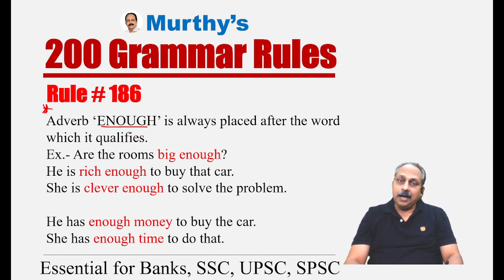But enough as an adverb, it is important because people don't know where to place it, how to place it. Adverb enough is always placed after the word which it qualifies. Usually it is an adjective. Please listen very carefully. Adverb, not adjective form. Adverb enough is always placed after the word which it qualifies.